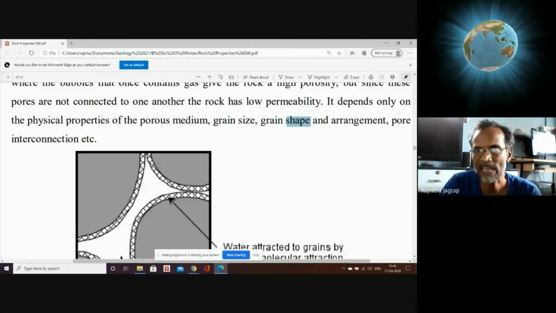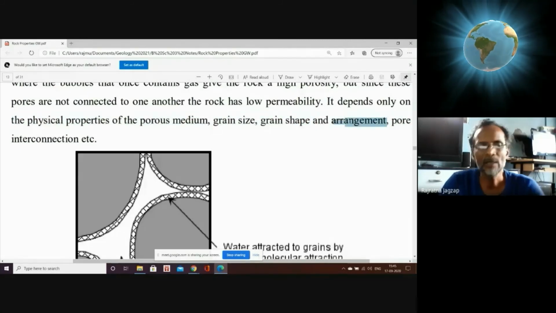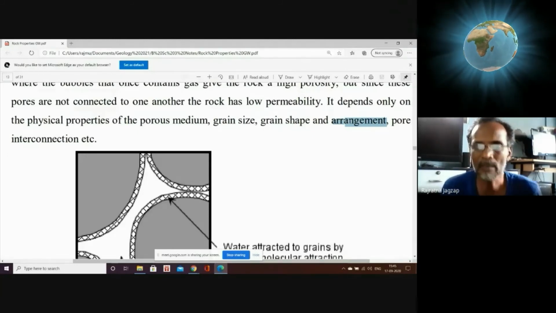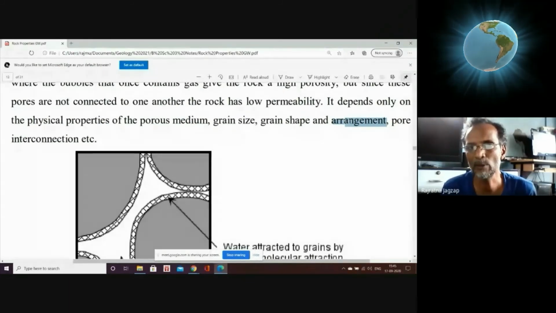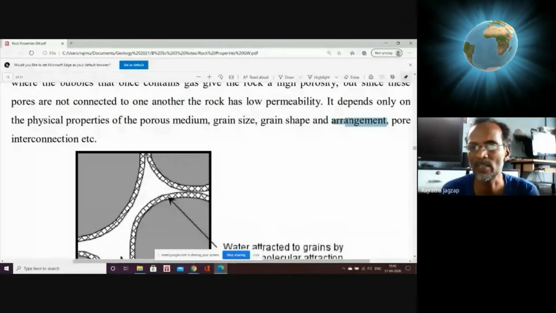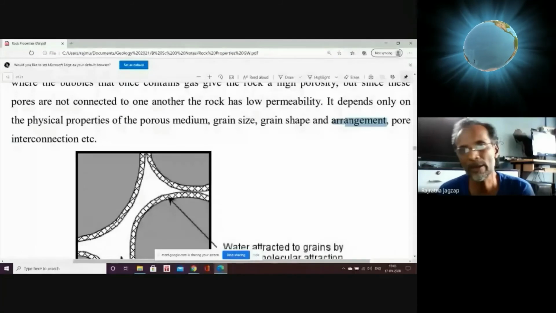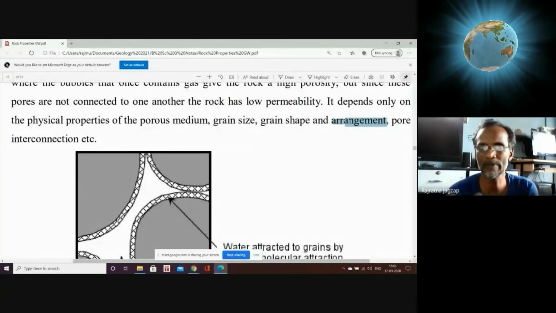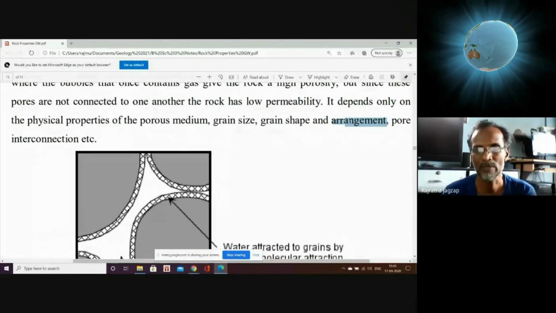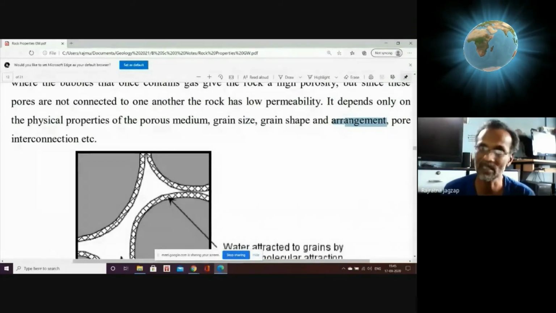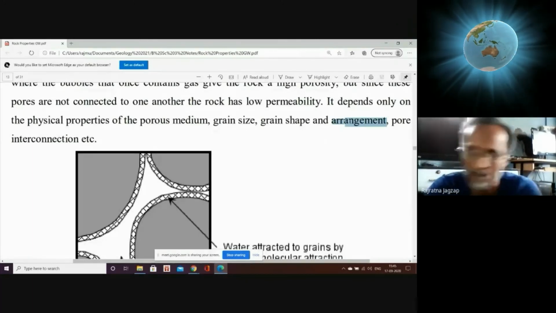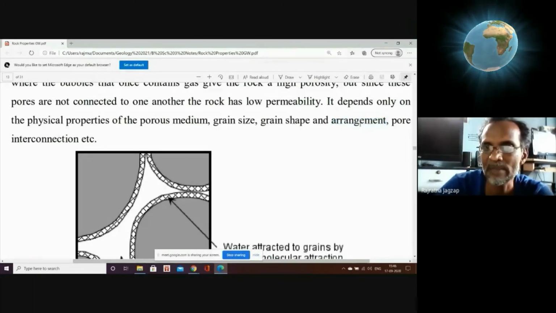And they say that arrangement of pores means what? If the sediments in the sedimentary rocks are more compact, means compaction is more, then less permeability. If loosely compacted, more permeability. Okay. Let's say two rocks of same nature of the sediment. Let's say coarse grained rounded material is there, but there are two different rocks with same type. One is more compacted, other is less compacted. What will happen? The one which is more compacted will be having less porosity and less permeability, and the other one which is loosely compacted will be having more porosity and more permeability. So it is what is referred to arrangement of grains.